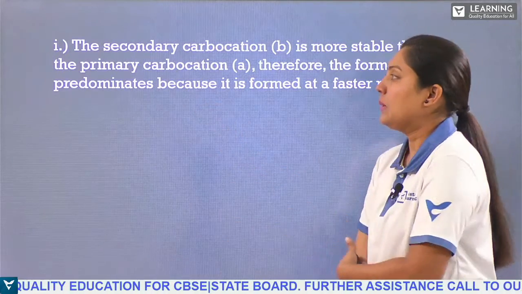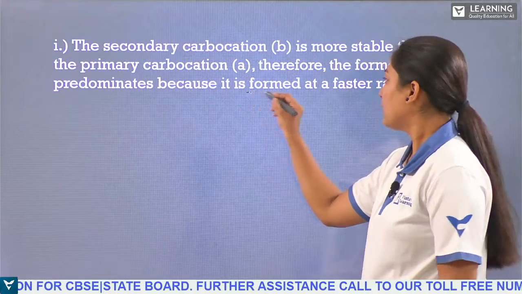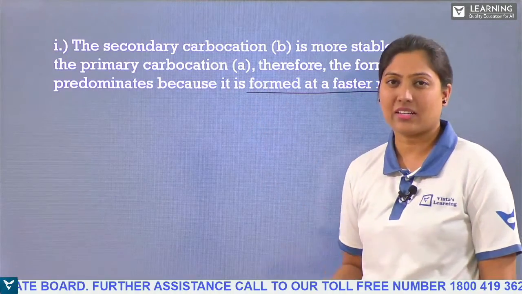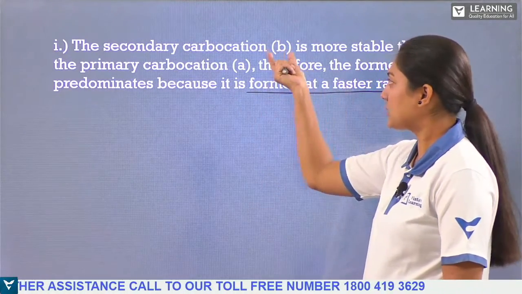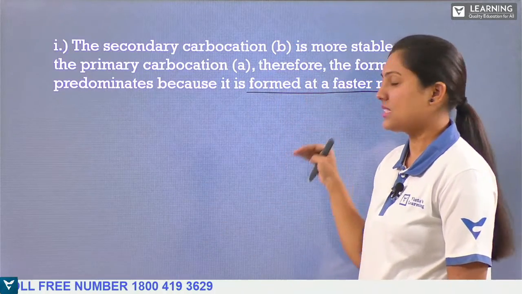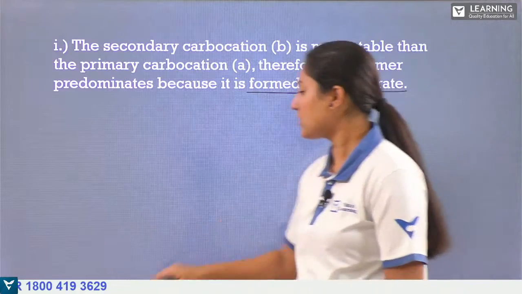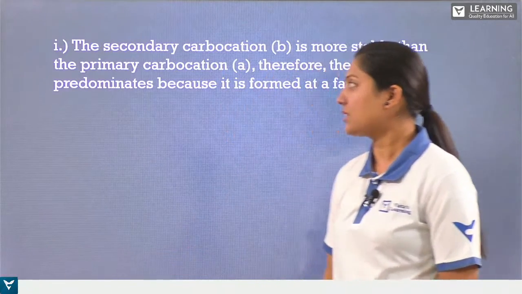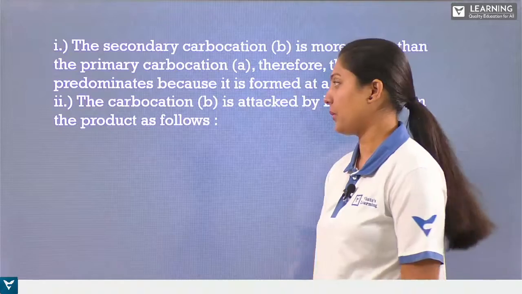The former predominates because it forms at the faster rate. It means the first one, this B, will be forming more rapidly. Why? Because it is stable. And the rate is also faster for that reaction than that of the primary carbocation.